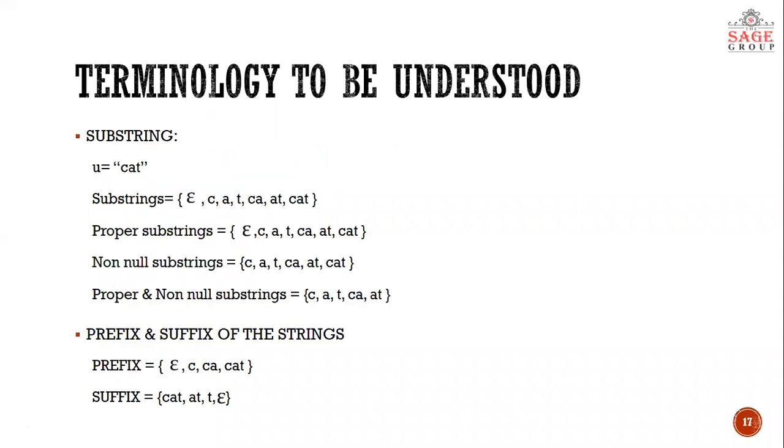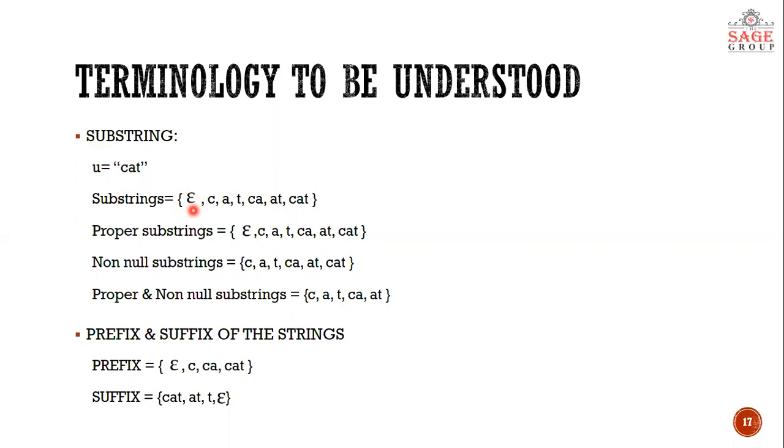Substrings. Now what are substrings? I'm again taking an example from set theory. As you have learned subsets, the same concept is used here. Suppose we use a string, again the same string cat, which is termed u. What will be the substrings of this string cat? First of all, as in set theory, every set has some subsets, and the null set phi is also a subset. Similarly, the null string is also a substring of that string.